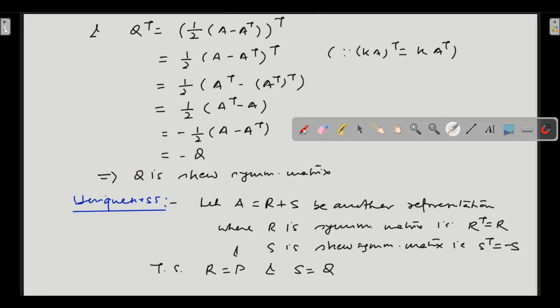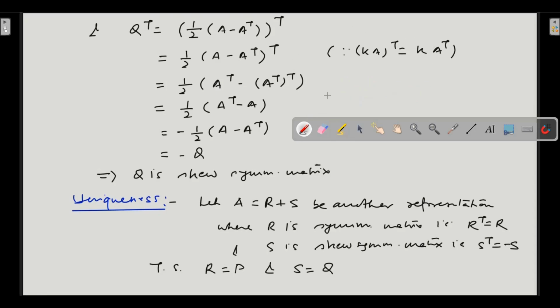Now we have proved the existence. Till now what have we proved? We have proved the existence, but we have not proved the uniqueness. So we have proved that A is equal to P plus Q, where P is symmetric and Q is skew-symmetric, but we did not prove that this P and this Q are unique. That is, only one type of representation is possible: P will be unique and Q will be unique. We have just proved that they exist, but the uniqueness we haven't proved.